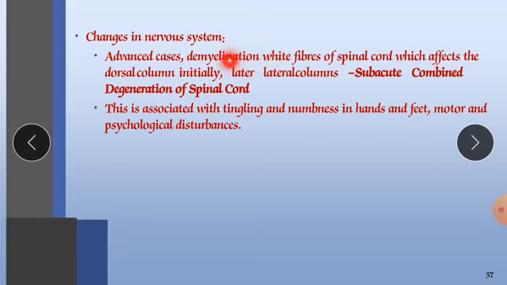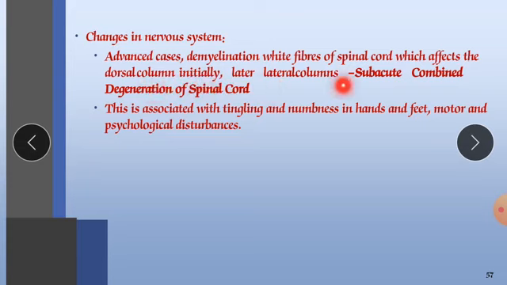When there is degradation of myelination, there is loss of myelin fibers, the white fibers, so uncoating will occur. That coating of the myelin sheath is lost in the spinal cord, which affects the dorsal column initially.